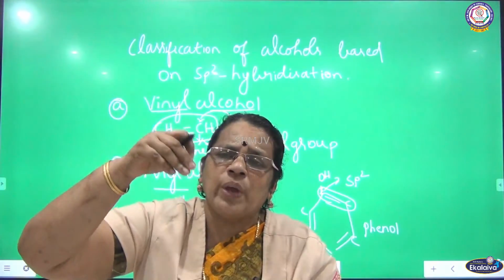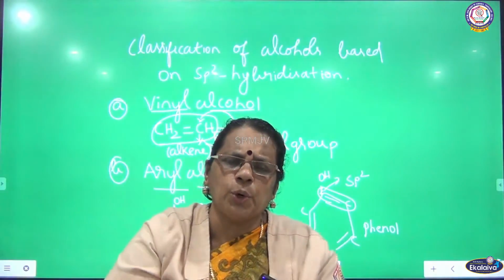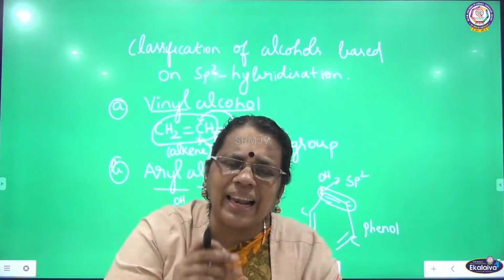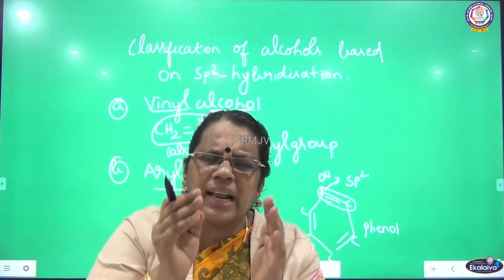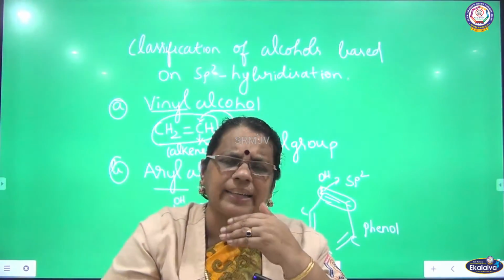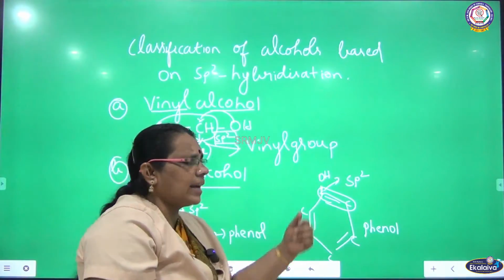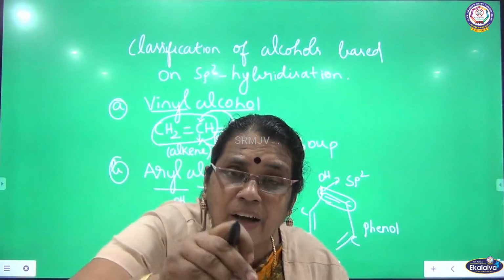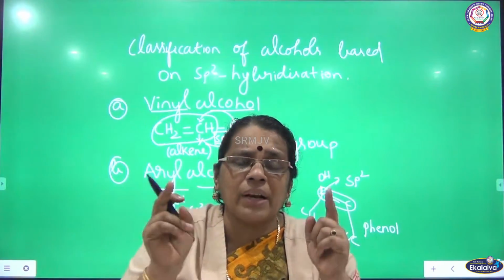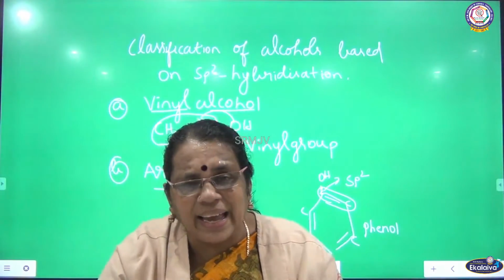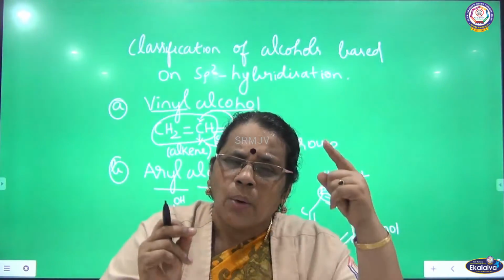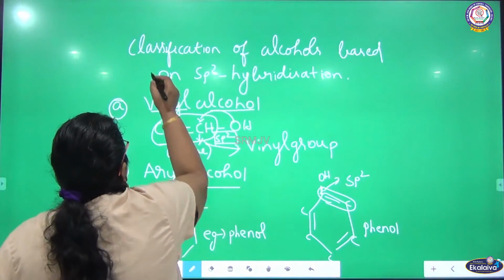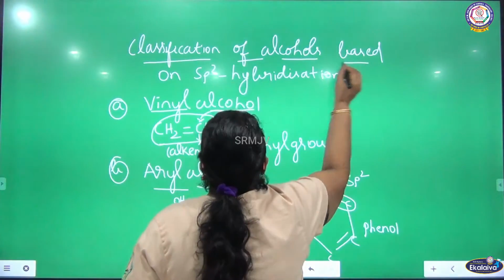So what is the first type? Vinyl alcohol, CH2 double bond CH single bond OH. What is the next one? Aryl alcohol. What is aryl? A benzene ring will be there, and OH is directly attached to the benzene ring. You see here, this OH is attached to the carbon of the benzene ring, where a carbon-carbon double bond is there. Once again, what is the hybridization of this carbon-carbon double bond? sp2 hybridization. So this is the classification based on sp2 hybridization.